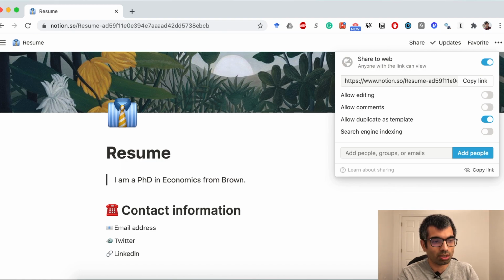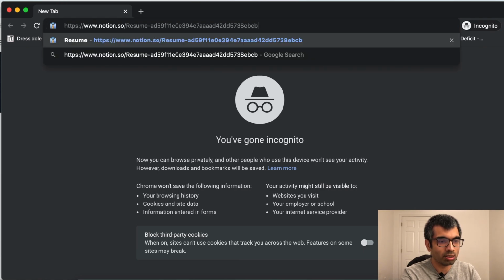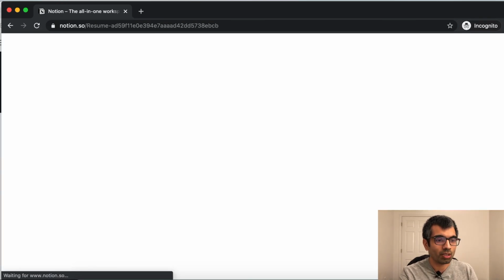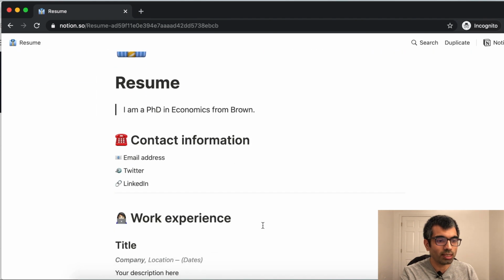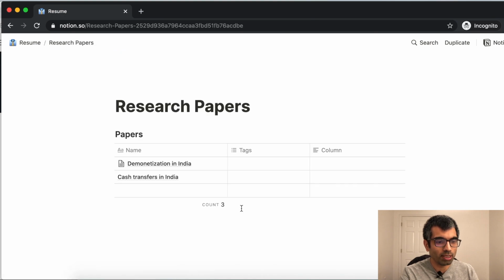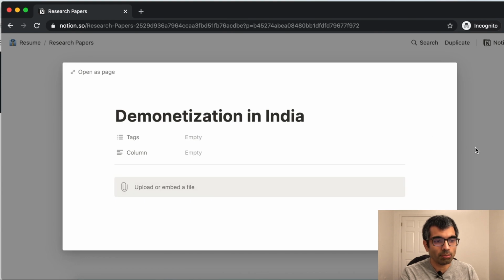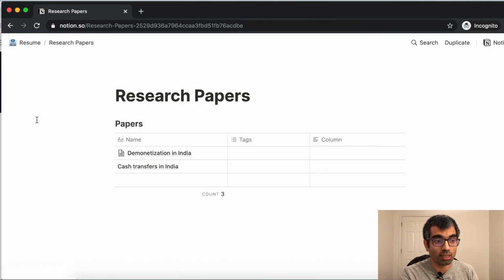So just to show you that this actually works, let me go into incognito mode where I'm not signed into Notion, and if I just add this here, you can see that this page is now here. I'm a PhD in economics from Brown. I can go into my research papers. There's a page for demonetization in India. So anybody who has this link can access your website now and can start looking at whatever you post here. So you can keep adding layers to it, and all the changes will be uploaded simultaneously.